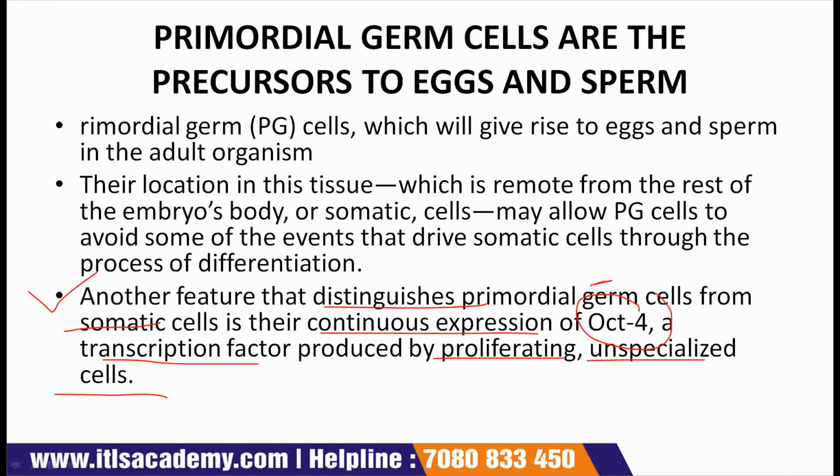Later in the development, the primordial germ cells embark on another migration and ultimately come to rest in the genital ridge. Genital ridge is the tissue that will give rise to gonads, that is testes in male and ovaries in case of females.